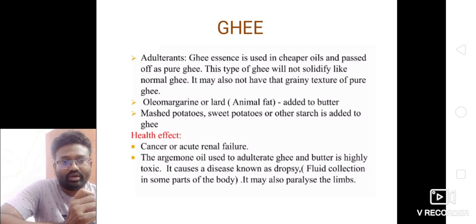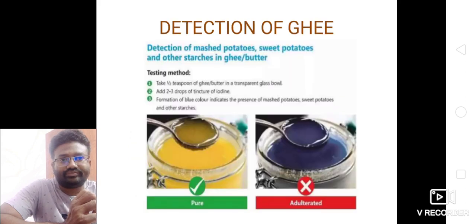Argemone oil, which is used to adulterate ghee and butter, is highly toxic. It causes a disease known as dropsy, that means a fluid collection in some parts of the body. It may also paralyze the limbs.